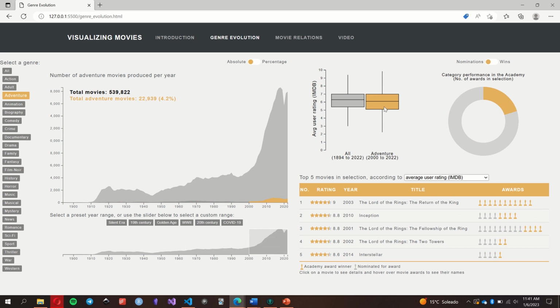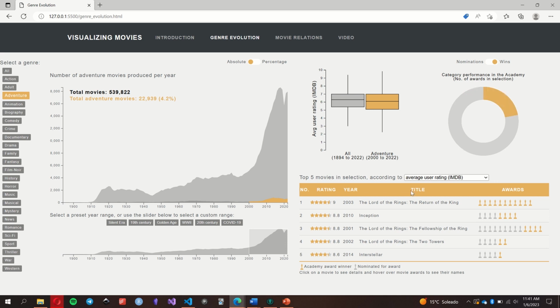The top right section aims to compare the selection to the whole dataset. On the left, a comparison of the user ratings is shown, indicating that the movies in our current selection have a slightly lower median rating than all movies combined. The pie plot on the right displays the percentage of movies that have won or have been nominated for an award in the selection. By hovering over the idiom, we can observe that adventure movies have won 22% of the Academy Awards of the 20th century.